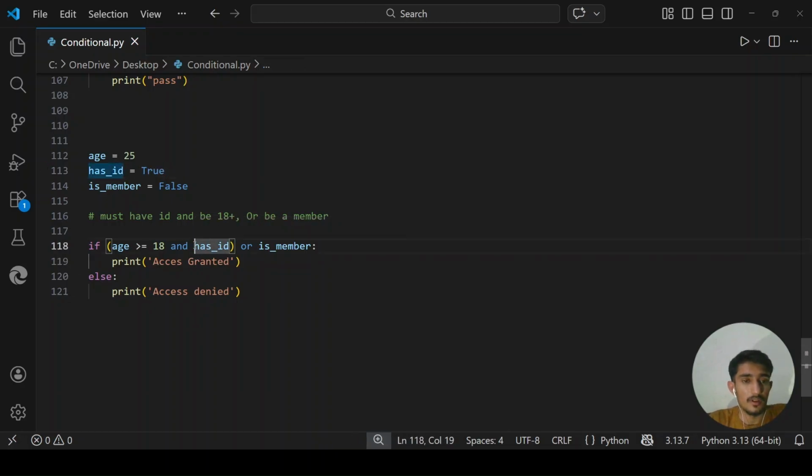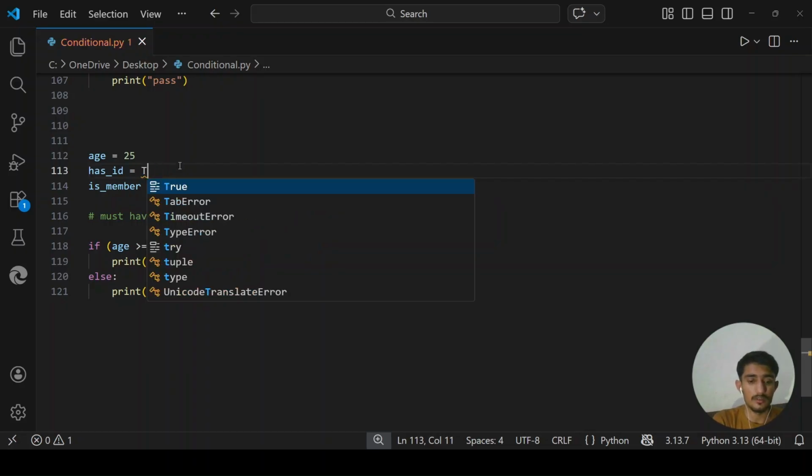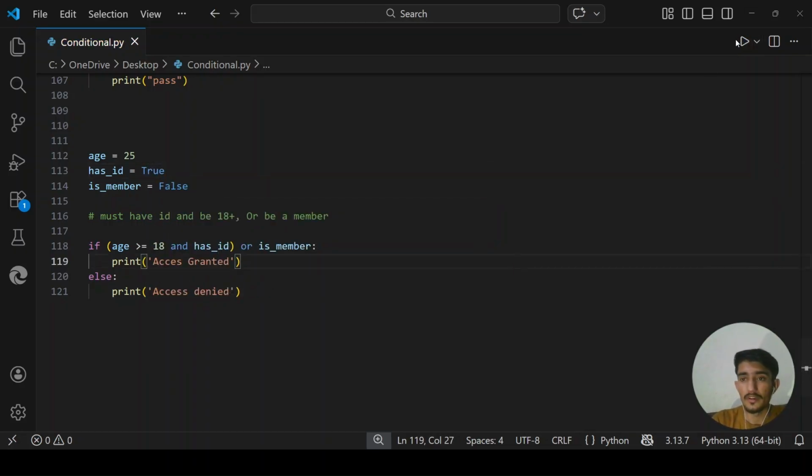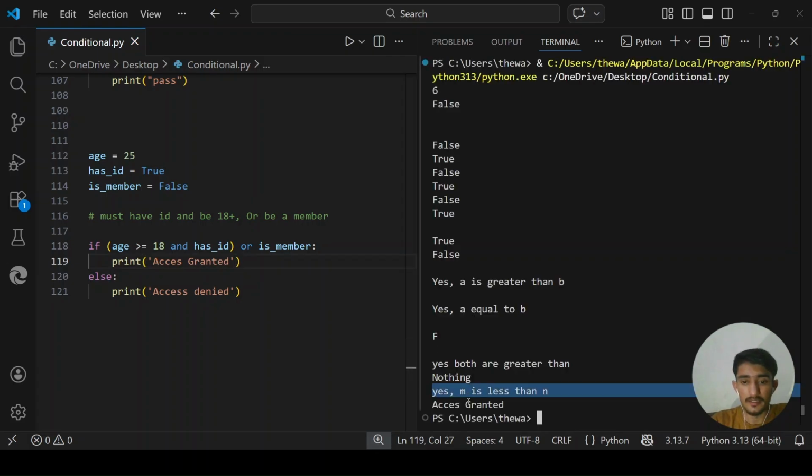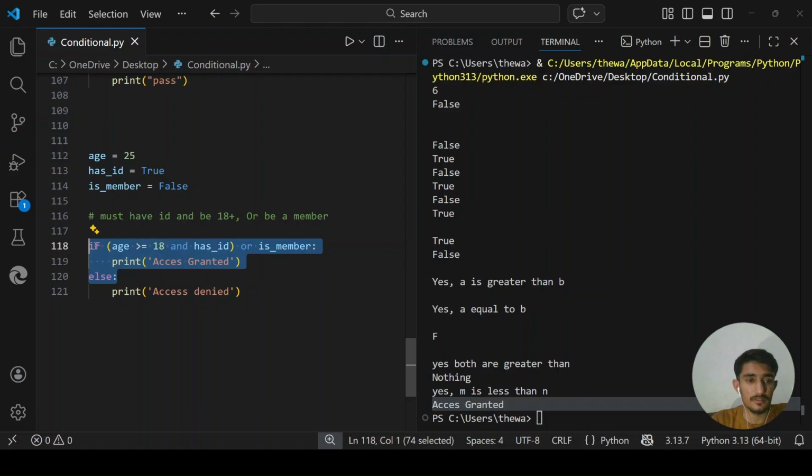Let's say if I say here false. I know that when it is true, when I run it, access is granted. This code works. This if block works. Let's say now I'm checking if has_id is false. What will be the output? Because the AND operator needs both conditions to be true, on the right hand side and the left hand side, in order to print out something, or in order to be true for the AND operator.